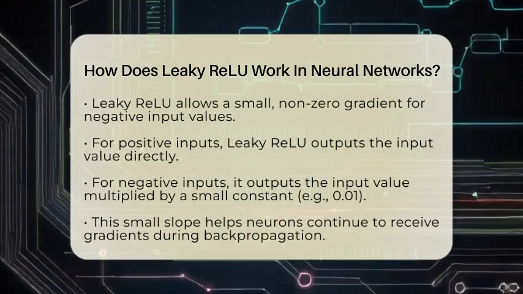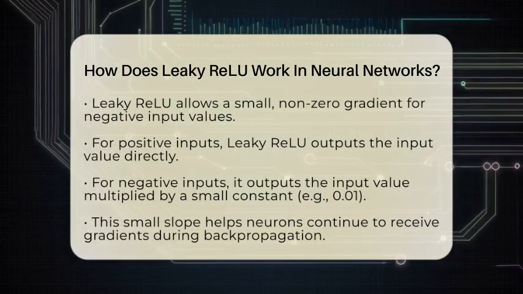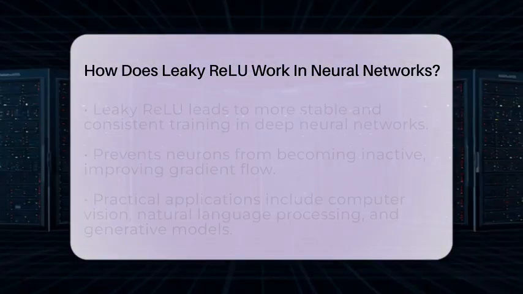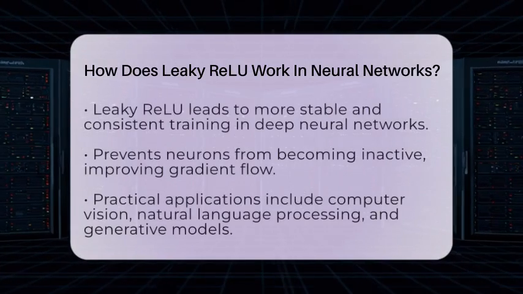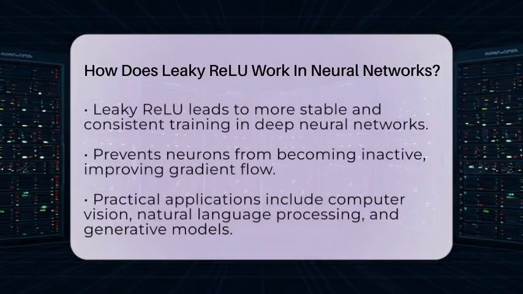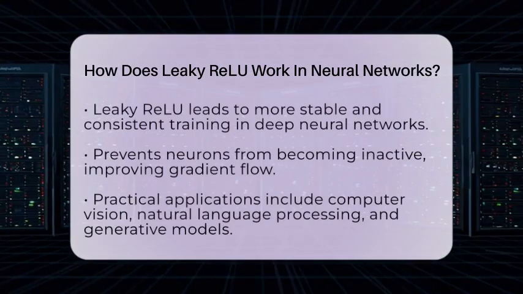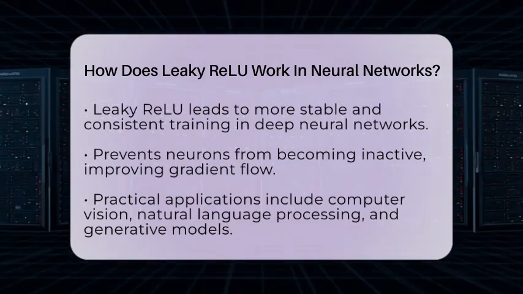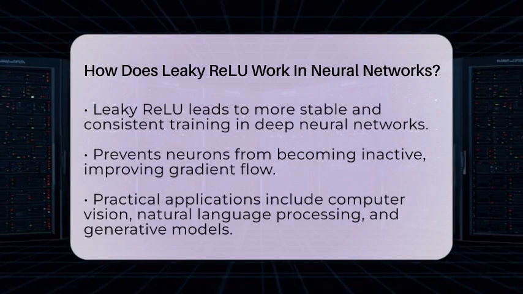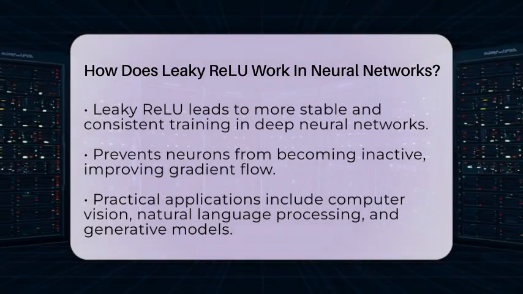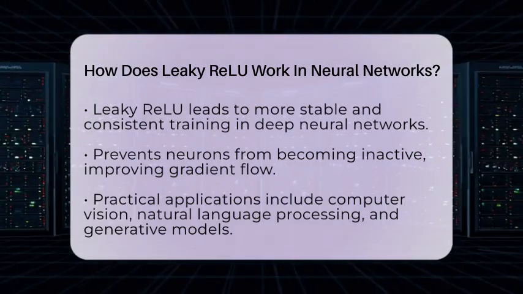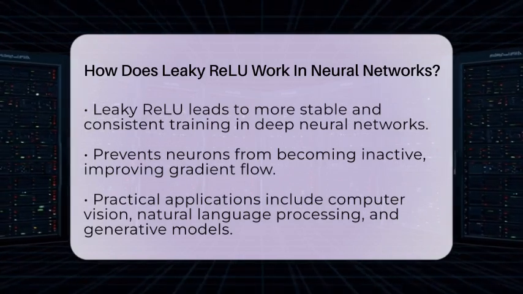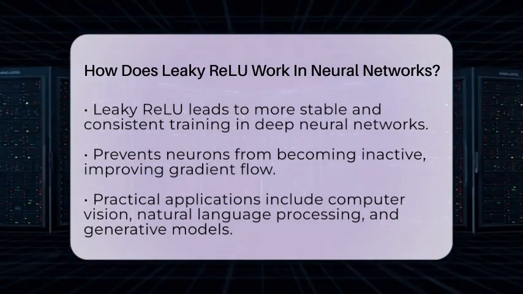Mathematically, we can express Leaky ReLU simply. If the input is greater than 0, the output is the input itself. If the input is less than or equal to 0, the output is that small constant multiplied by the input. This method leads to more stable and consistent training, especially in deep neural networks. It prevents neurons from becoming inactive, which improves the flow of gradients throughout the network.